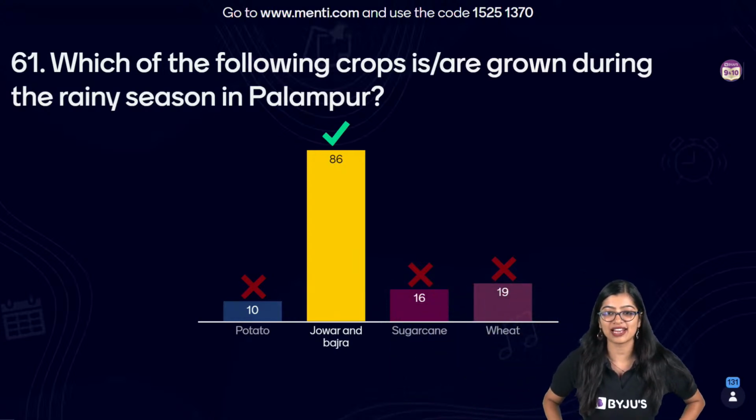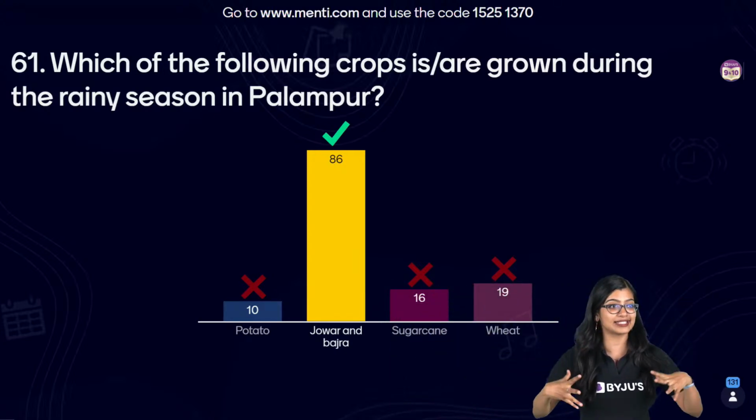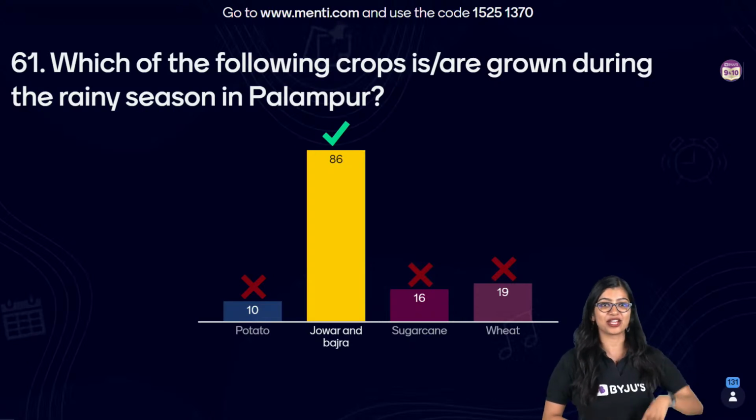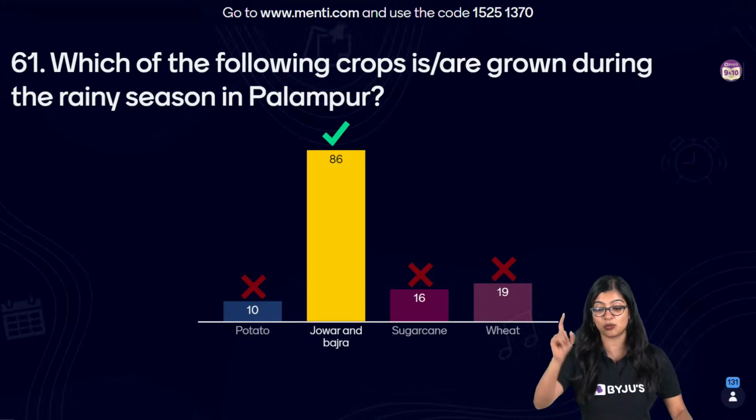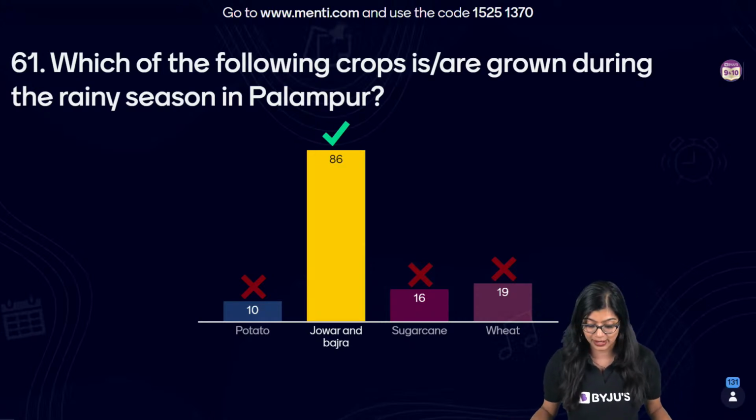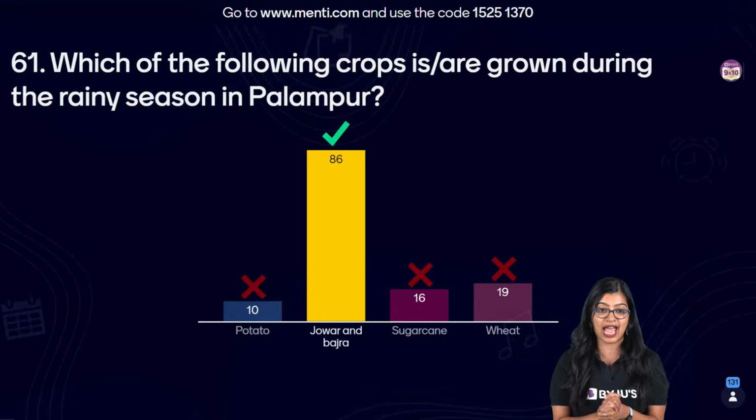Yes, thank you everyone. I was just adjusting the size of me on the screen. So I just went there till you do that. So everybody, in the meanwhile, the correct answer is 15251370. And the correct answer is jowar and bajra.